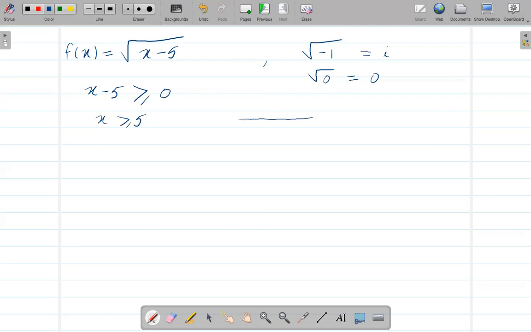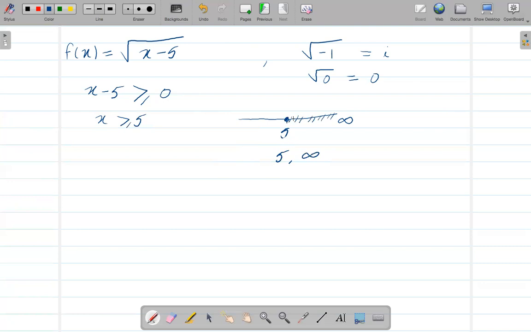So if I see this on a number line, let's say 5 is here, and in this case we have x is greater than or equal to 5. We're including 5, so we're going to have a closed circle, and x greater than or equal to 5 means everything on the right. So it'll be our domain, right? On the right, it's going to go to infinity. Now to write this in interval notation, our domain is going to be from 5 to infinity.